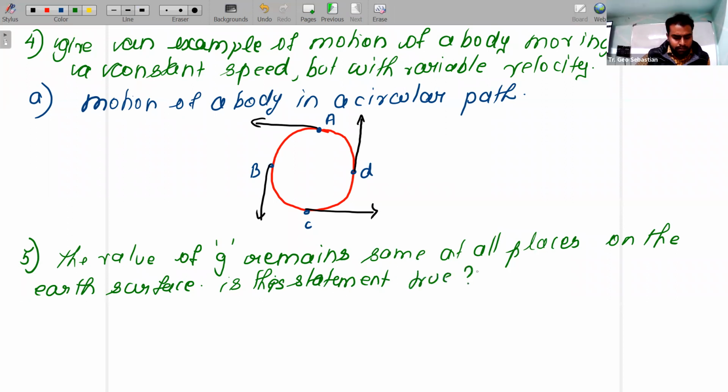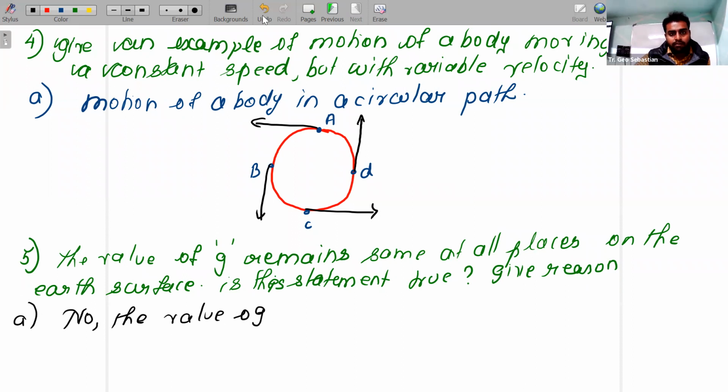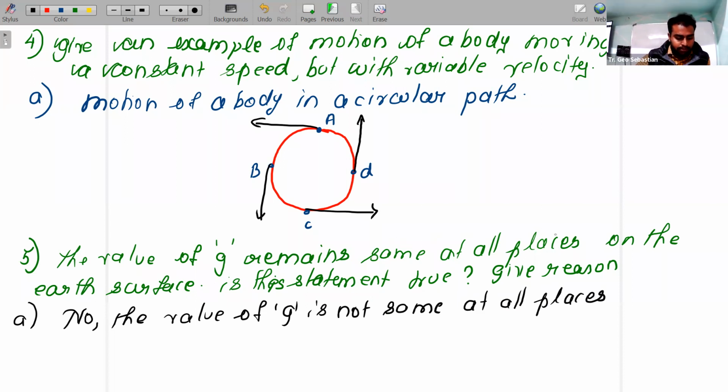Is the statement true? Give reason. No, the value of g is not the same at all places.